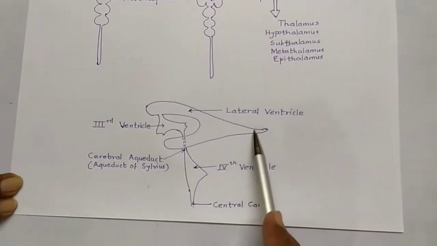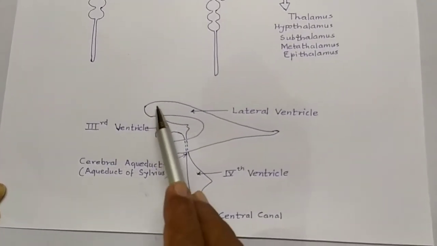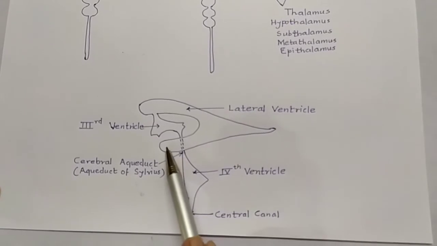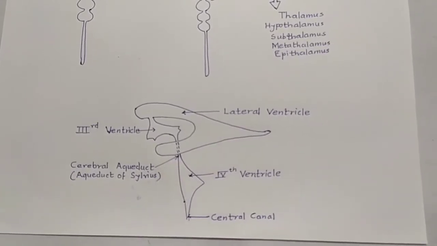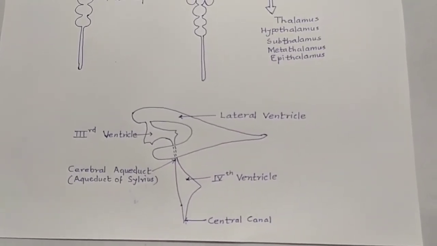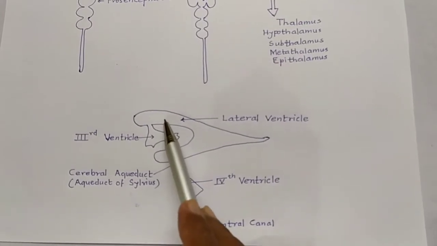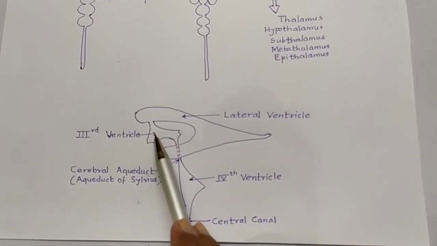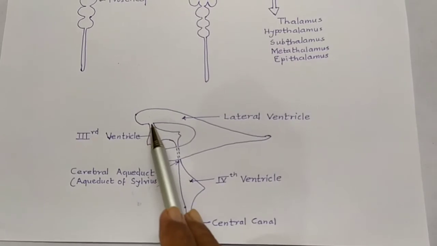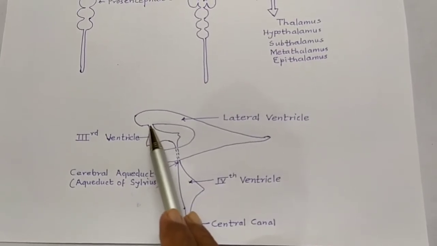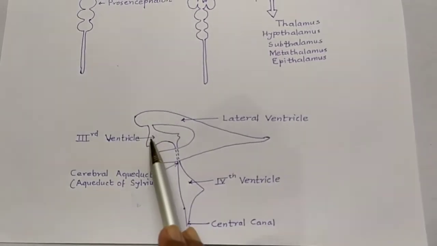This is the lateral ventricle. The lateral ventricle is the cavity of the cerebral hemisphere. There are two lateral ventricles, right and left. The lateral ventricle communicates with the third ventricle through the interventricular foramen of Monro.